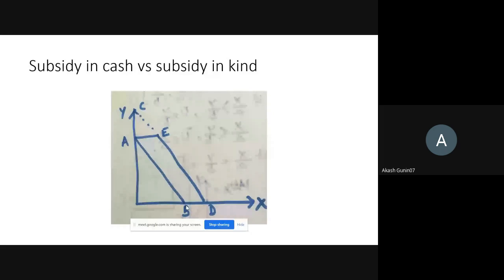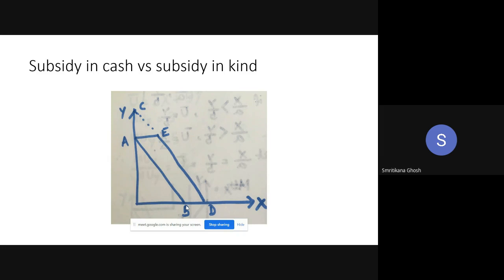Ma'am, can you please explain this concept? Yes. So subsidy in cash is given to you. That means some amount of money is transferred from my account to you. Say I'm the authority, I'm giving some money to your bank account per month. So for you, it is just like an increase in income. So initially per month you are earning 1,000.